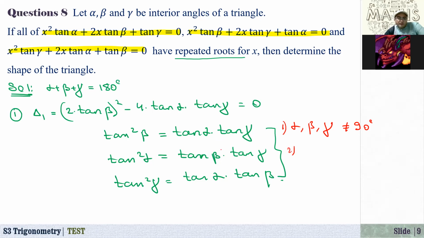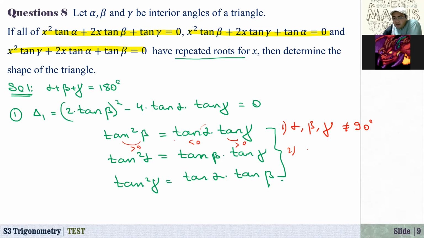And suppose that one of the angles is greater than 90 degrees. Actually, if alpha, for example, let's say it is greater than 90 degrees, we know that tangent of alpha, in the second quadrant, it is negative. So that means that now tangent of beta is positive. Tangent of gamma, if one is obtuse, others must be acute angles. Also this is positive. And here we have negative. On the left hand side, I have something that's positive, and this one is negative, and this one is positive. So negative number, positive number equals negative number. Also, it doesn't make sense.